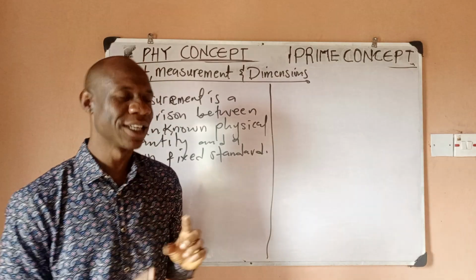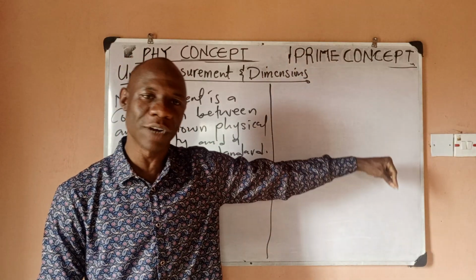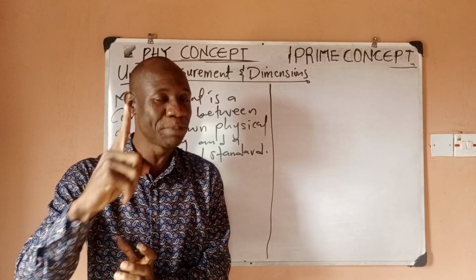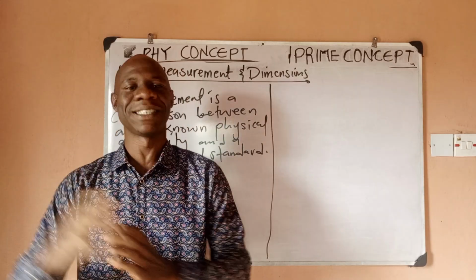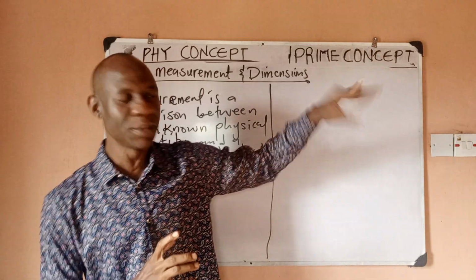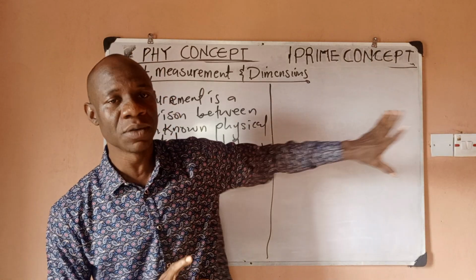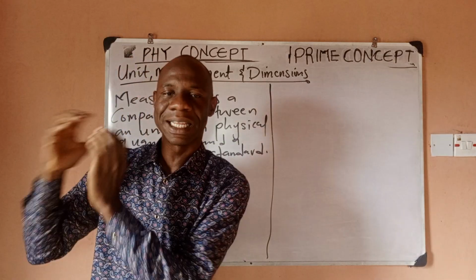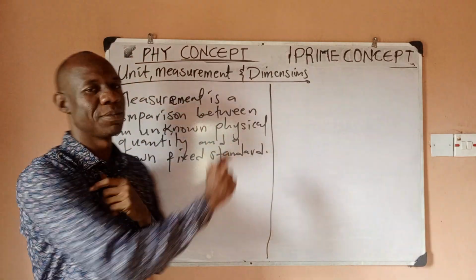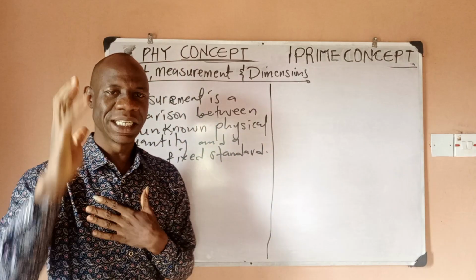So it means that you have compared 1 bag of rice to what? 20 painters, right? Or to a painter, which is the standard for measuring rice. So that's comparison between an unknown physical quantity and a known standard. That is what we call what? Measurement. And that is the basis in physics.